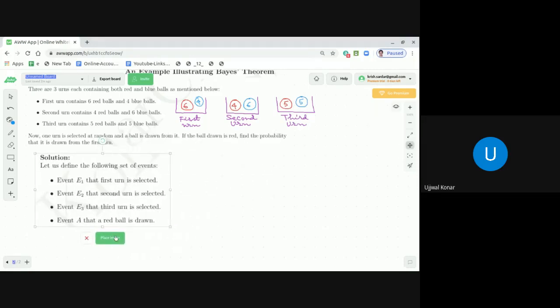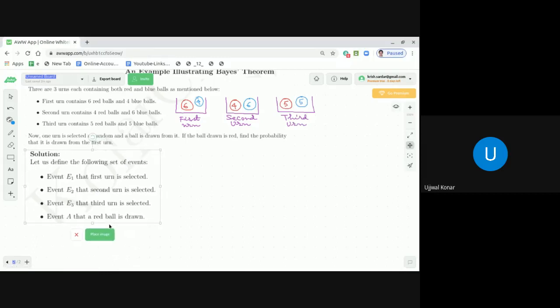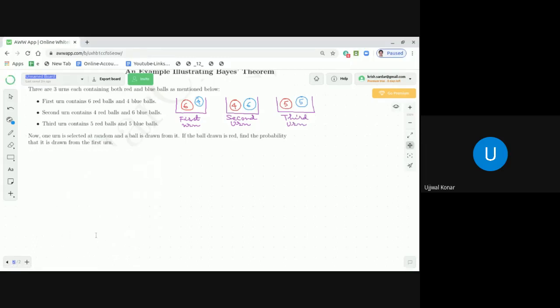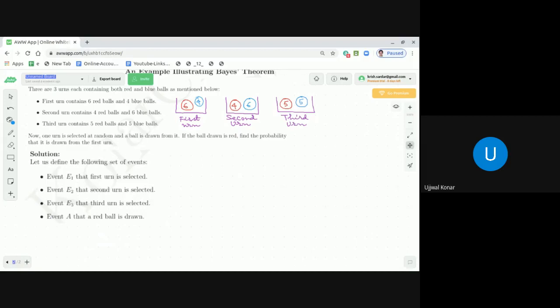What are those? Let me explain to you, dear students, that the event E1 stands for the first urn being selected. Event E2 stands for the second urn being selected. And event E3 stands for the third urn being selected. If you see, dear students, E1, E2, E3 are mutually exclusive. Why?